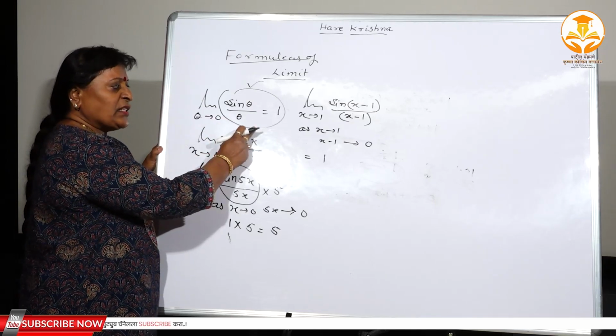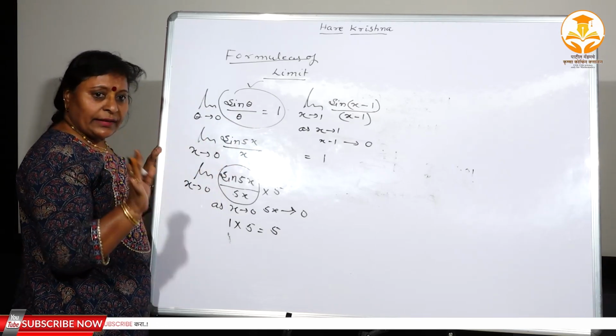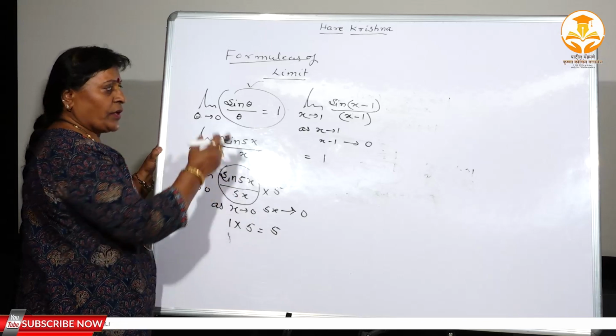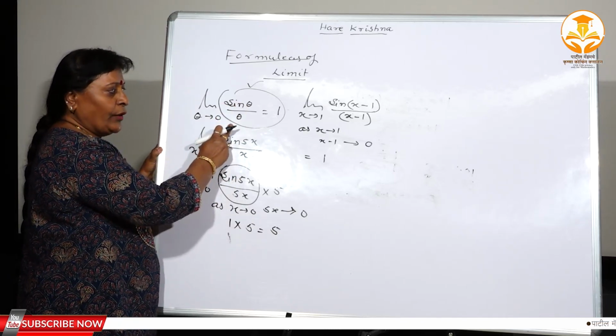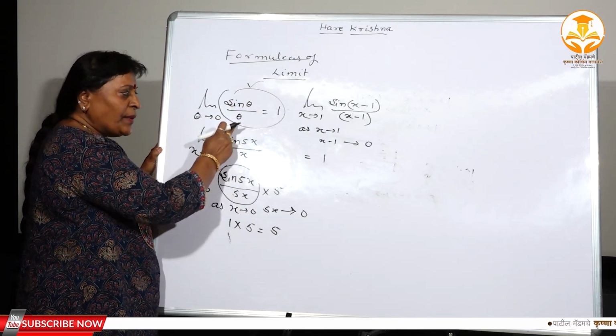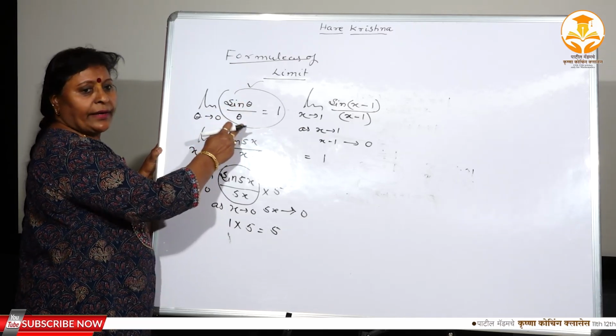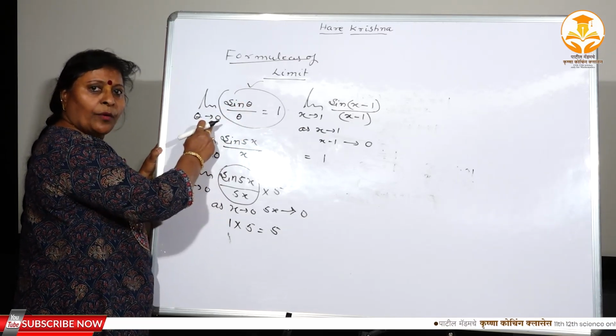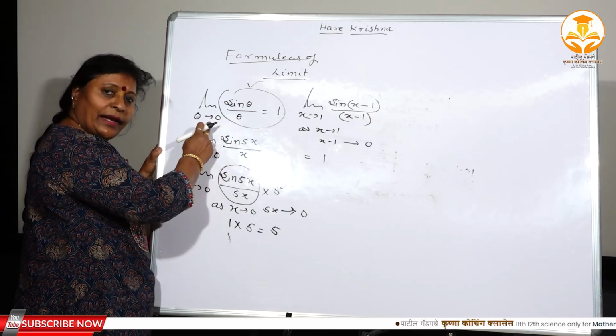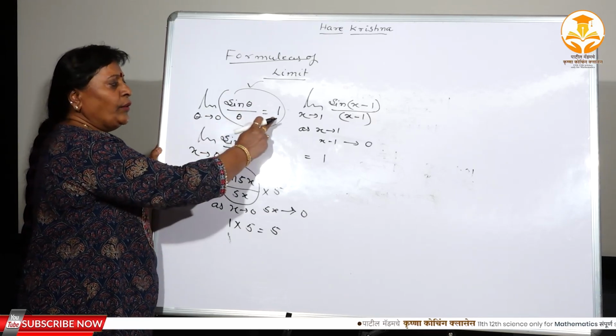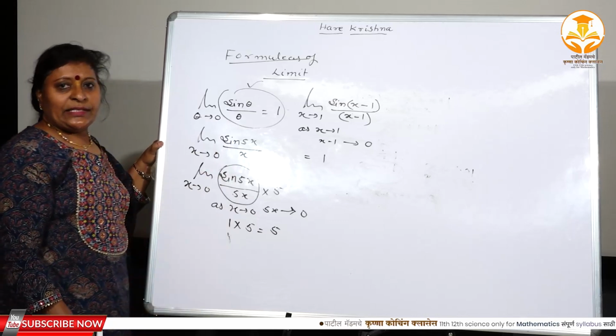Whenever you have to apply this formula, you have to see the three things, that is, 3 norms are there. Angle should be repeated in the denominator. That angle must approach towards 0, and the angle must be measured in radian. If these 3 conditions get satisfied, then and only then the limit of this function is equal to 1.